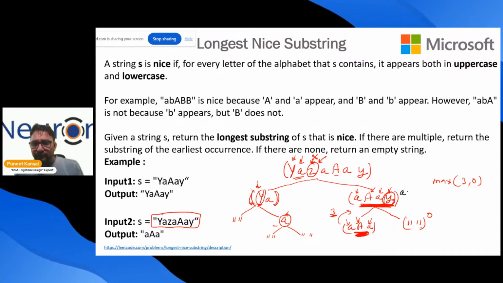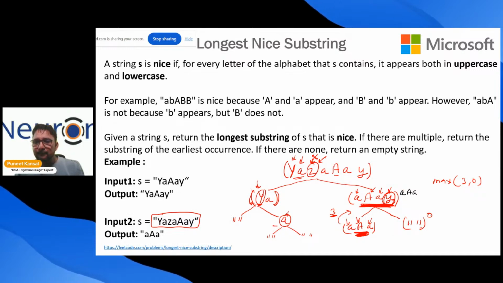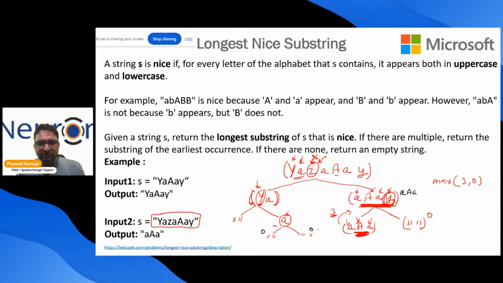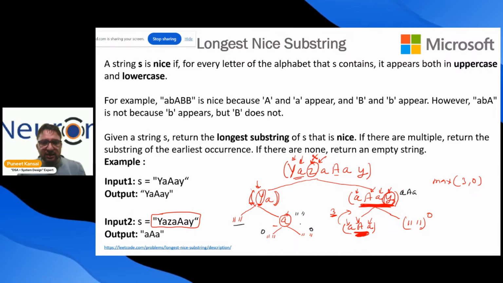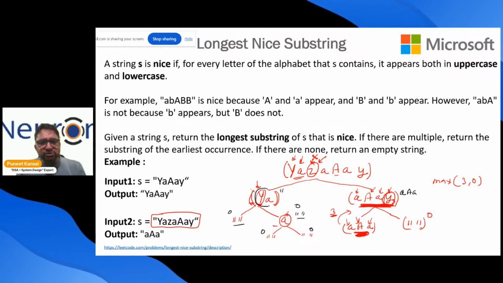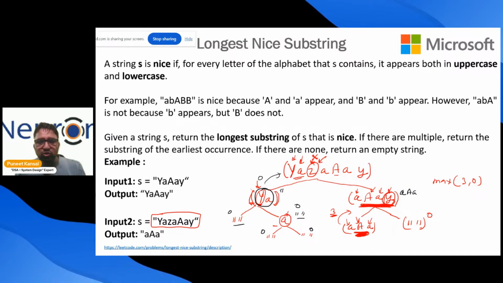So A, this string we pass over here, which was having the large number, which was having more length. Same thing we are doing here also. Here length is 0, here length is 0. So we say that, okay, nothing. You please have empty string. Here is empty, here is empty. Length is 0, length is 0. So here we pass the empty. We say that there is no nice string in this. So this also passes actually length 0 or empty string.